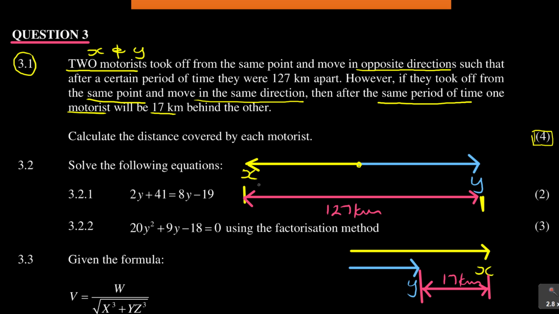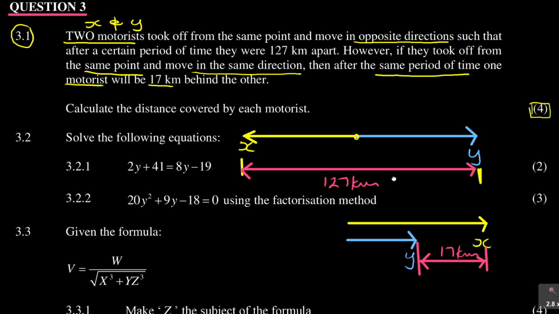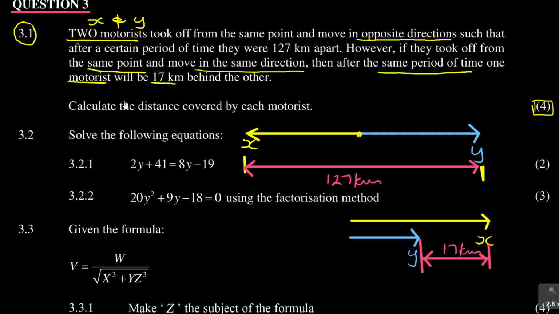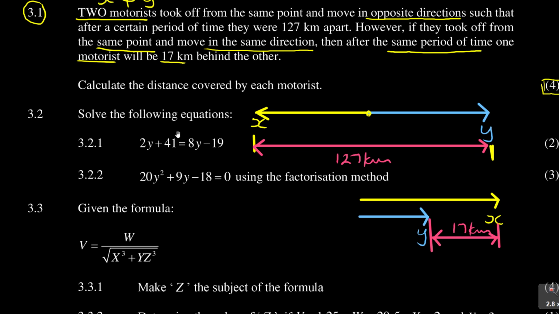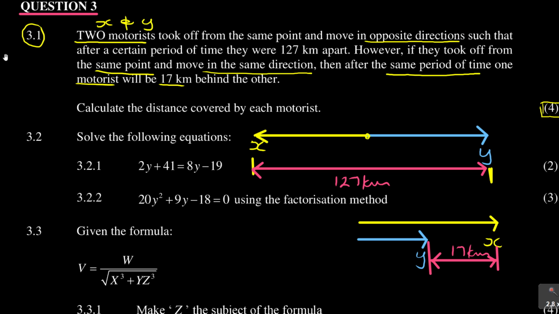So this is the statement that we're getting. And then the question is, calculate the distance covered by each motorist. So they now want the distance that each motorist is covering. So now, from here, you can come up with two equations which you can use.